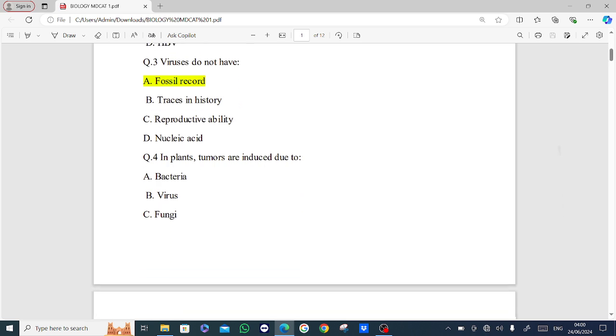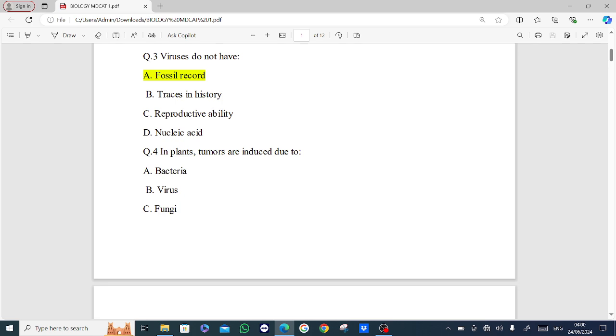Next MCQ is, viruses do not have. Options are fossil record, traces in history, reproductive ability, nucleic acid. Answer is option A, fossil record.